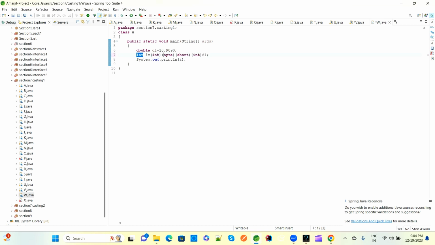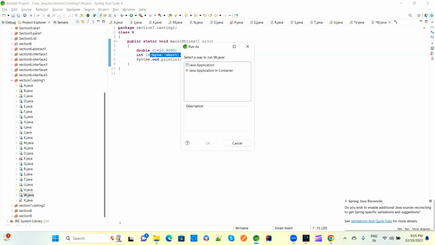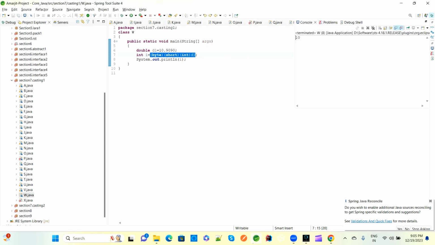If you provide it is fine, if you do not provide it is also fine, because this whole data is right now in byte form. Now this is converting to integer, so it will print as an integer. The output will be 10.